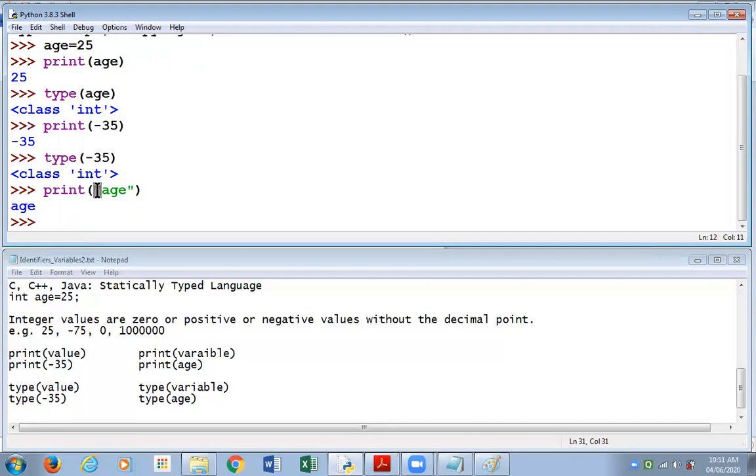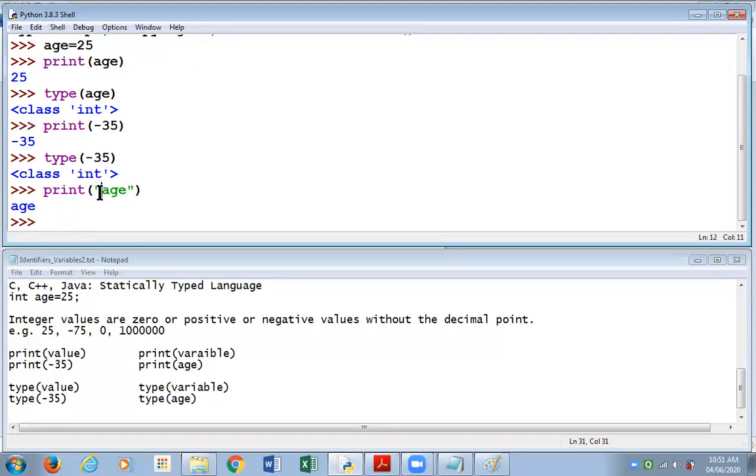What I put in double quotes is not the name of a variable. It is not understood by Python as a variable name, because if it was to be understood as a variable name by Python, it should not have been put in double quotes. Without double quotes, it will understand it as a variable and give you the value of that variable.